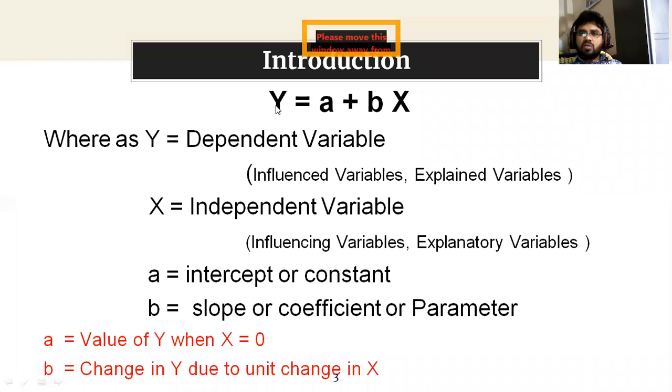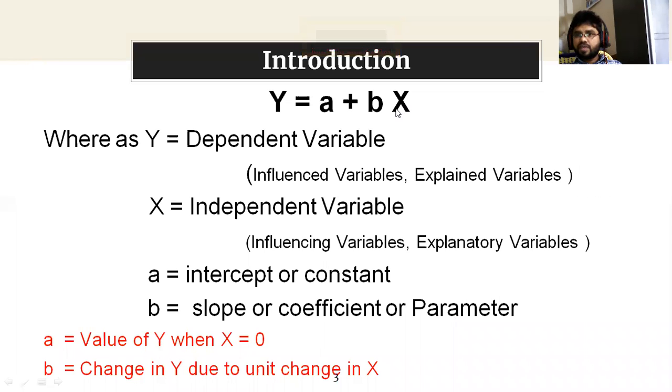Here y is the dependent variable, or else we can call it the influenced variable, explained variable, or regressand. And a is called the intercept or constant. What is b here? We can call it the slope, coefficient, or parameter of the x variable.